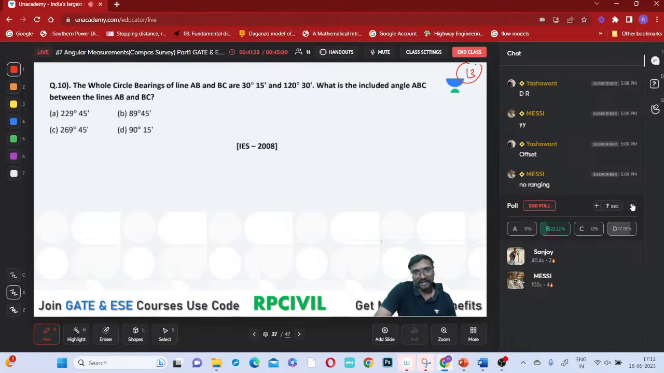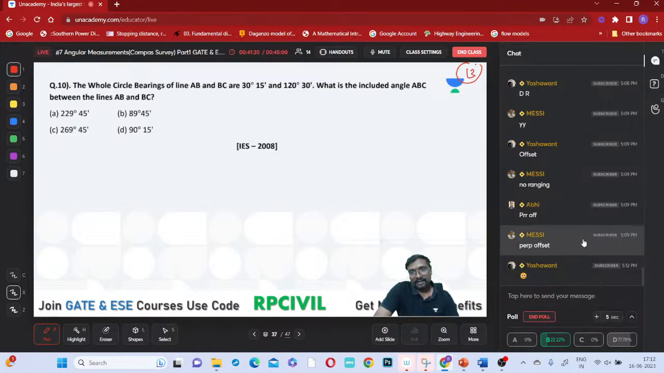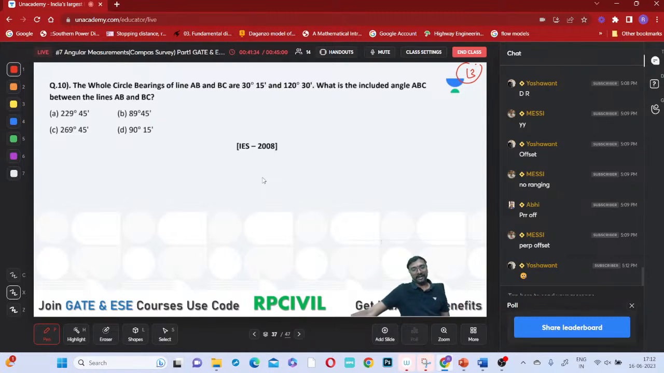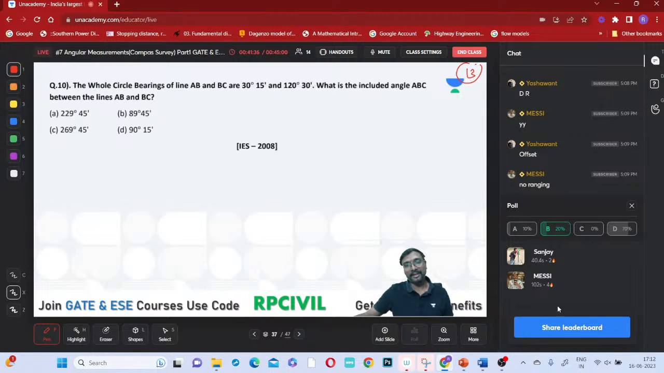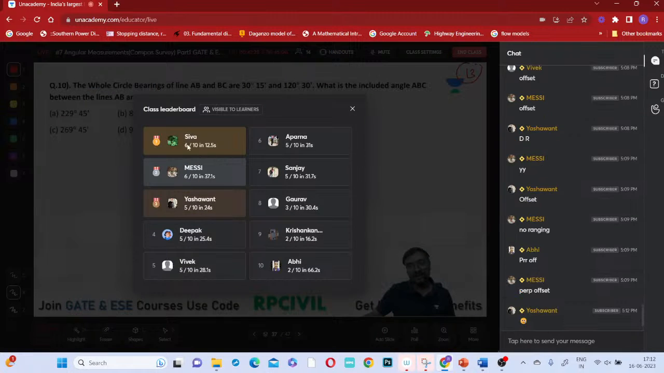Sanjay and Messi answered correctly. Arey yaar, why did many people answer this wrongly? This is an easy question only, no? I told you to make the diagrams, right? When you make the diagram, it will be easy. Okay, don't worry, I'll show it. Siva first, Messi second, Yashwant third, right?